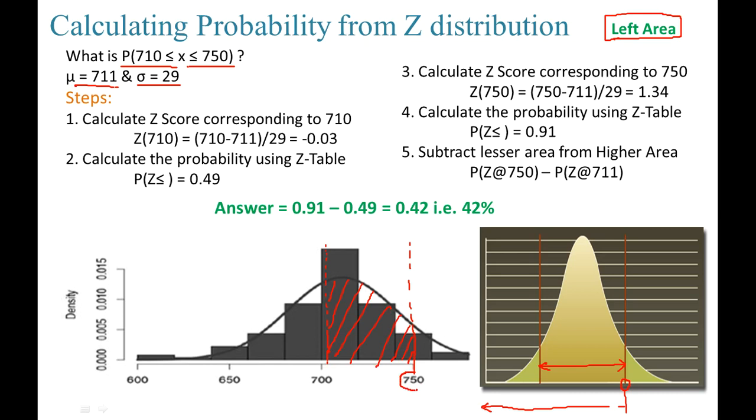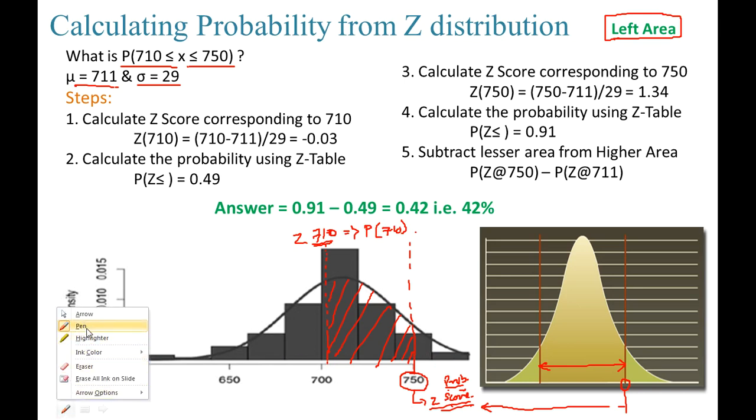So when I am interested in this area, first of all I have to convert this 750 into its respective z-score and get the probability corresponding to that z-score, and then I have to calculate the respective z-score for 710, right, and then get the probability corresponding to 710, right? So which is going to be the higher probability? Of course, I'm talking about two areas over here. So let me color mark it for better understanding.